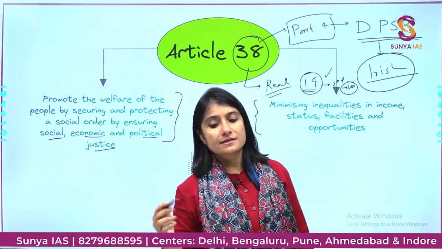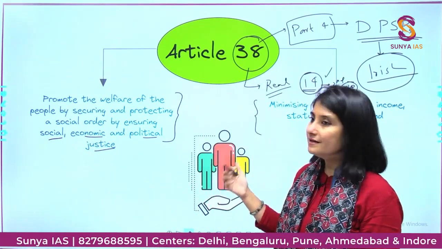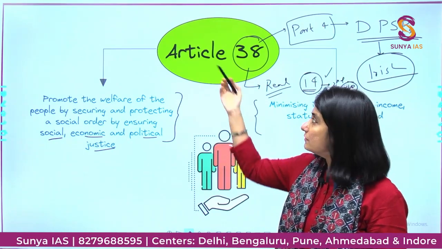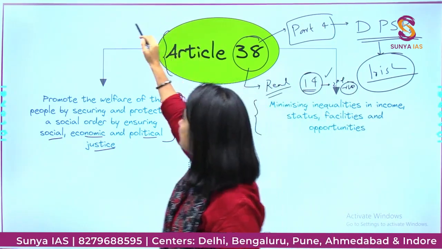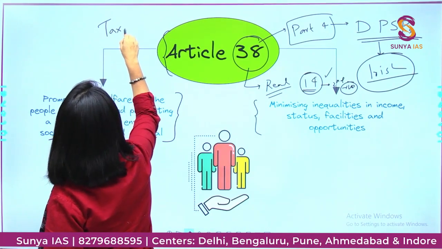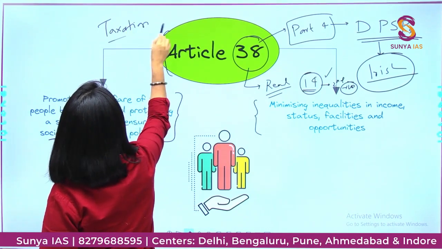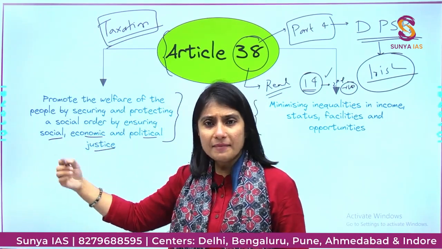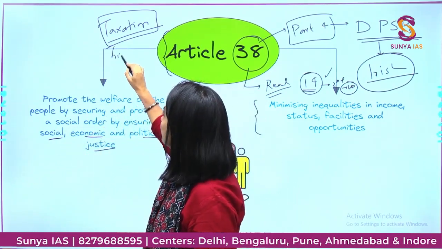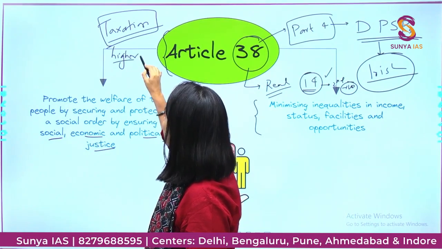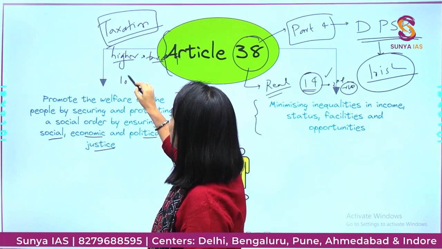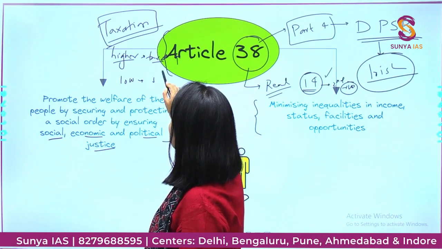Now let us understand an example. How are they read together? Okay. The taxation. Let's look at the taxation. The income tax. How is our income tax? It's a progressive system. What do we mean by that? People with higher income are taxed differently on a higher slab, and people with low income are taxed at a lower slab.